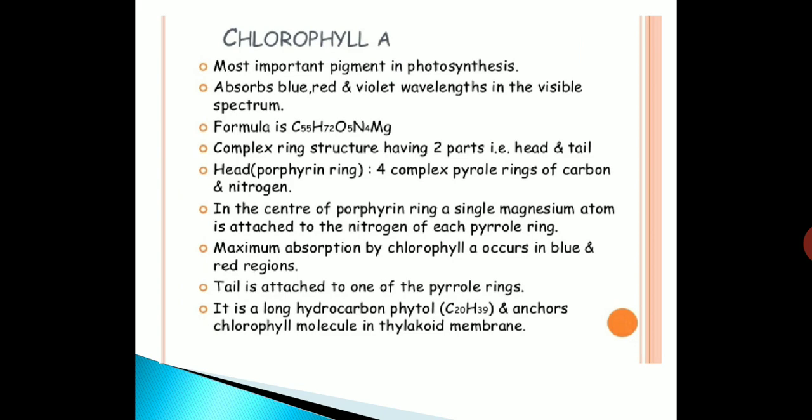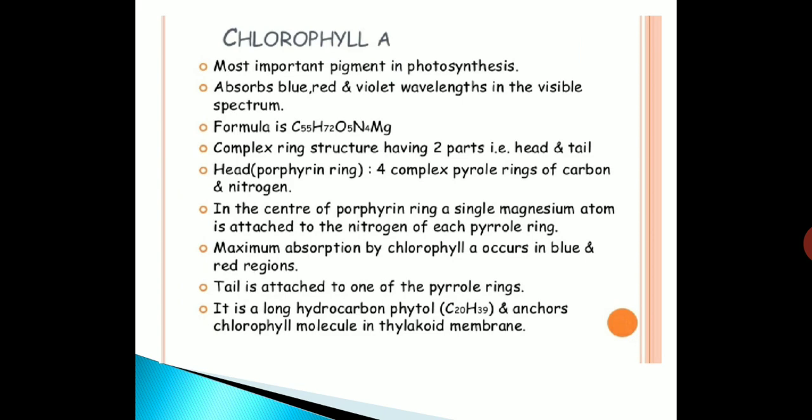The head is a porphyrin ring. It includes four complex pyrrole rings of carbon and nitrogen. In the center of the porphyrin ring, a single magnesium atom is attached to the nitrogen of each pyrrole ring. Maximum absorption by chlorophyll A occurs in the blue and red regions.